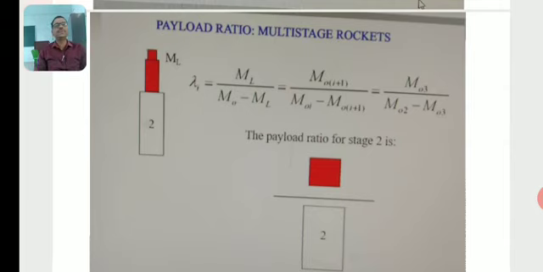The payload ratio for stage 2, lambda 2, is equal to M03 by (M02 minus M03). This is for multi-stage rockets.